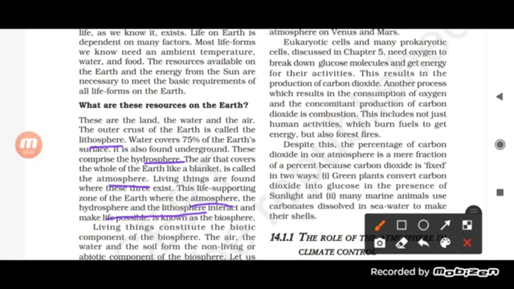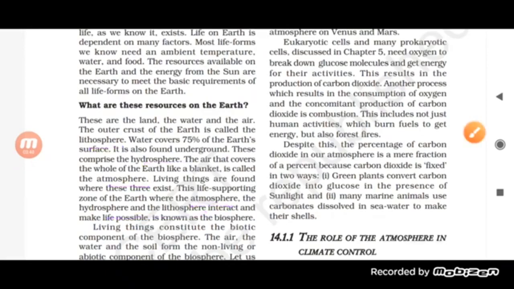And collectively all the three are called the biosphere. Why the term biosphere, students? Bio means life. So the sphere which gives a space which helps in completing the basic requirements of the organisms is called the biosphere.